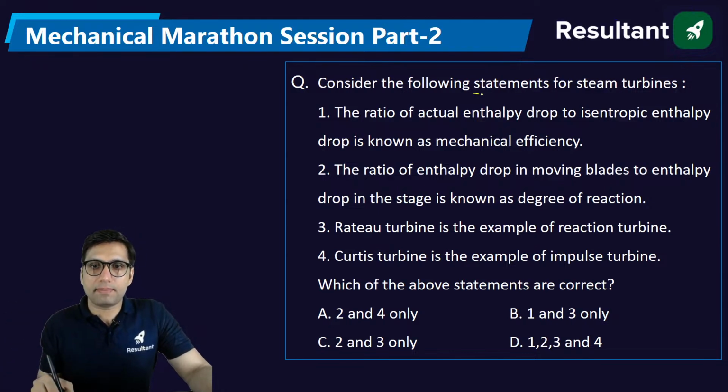Consider the following statements for steam turbine. The ratio of actual enthalpy drop to isentropic enthalpy drop is known as mechanical efficiency. So this is wrong. This is called nozzle efficiency.